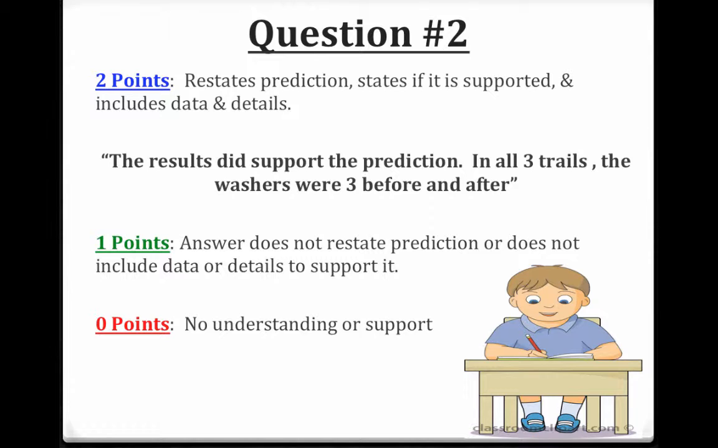Okay, question 2 asks you, look at the prediction on page 4. Do the results of your investigation support it? And use specific information. So for the 2-pointer, you would want to say something like, the results did support the prediction in all 3 trials, and washers were 3 before and after. I think that says trials, not trial. Sorry. 1 point, answer does not restate it or doesn't include it, and hopefully you didn't get 0.